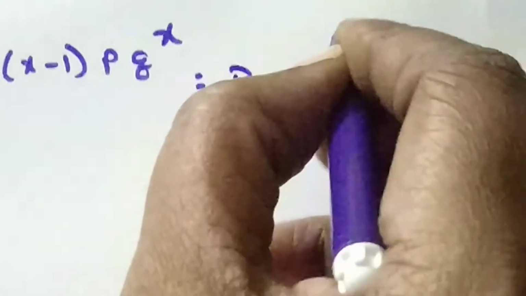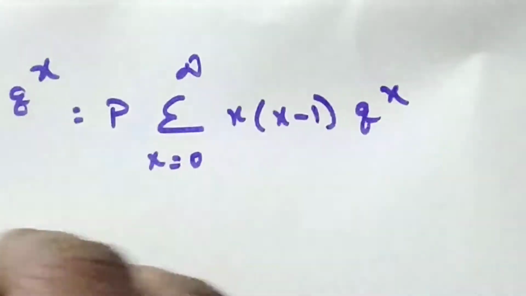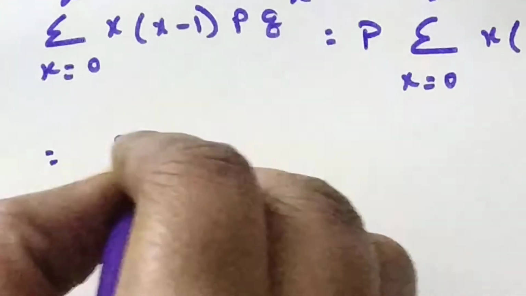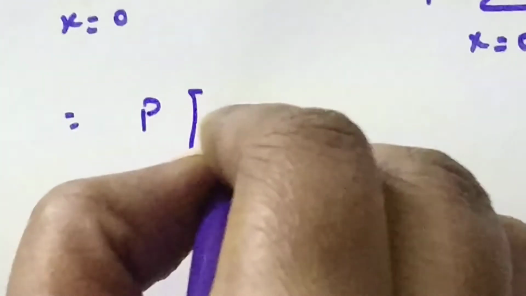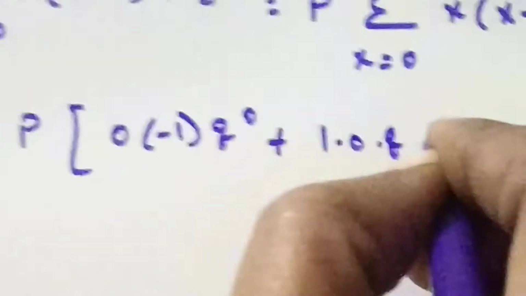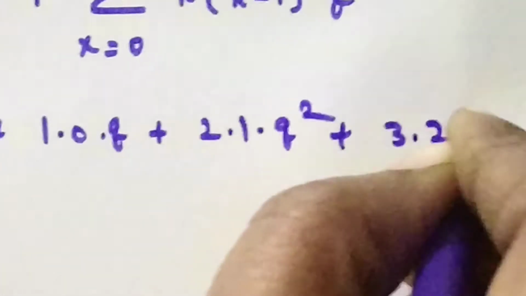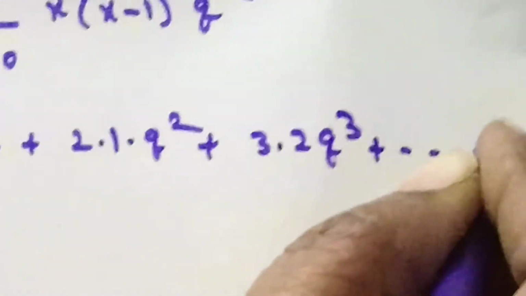Take the p outside of the summation. We will get summation x is equal to 0 to infinity x into x minus 1 into q power x. Now expand the summation. We will get p into 0 into minus 1 into q power 0 plus 1 into 0 into q plus 2 into 1 into q square plus 3 into 2 into q cube plus and so on.